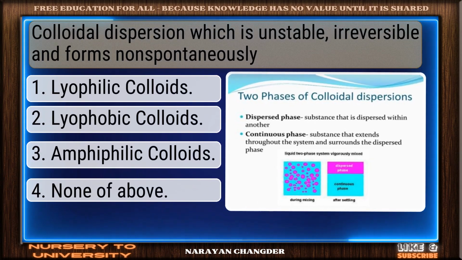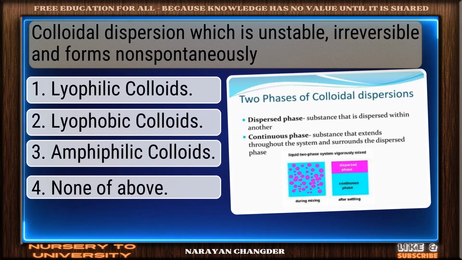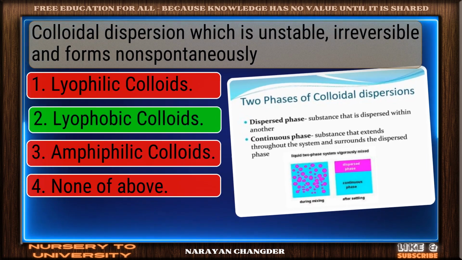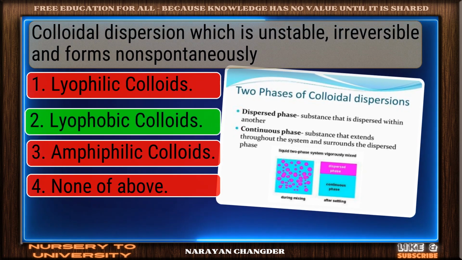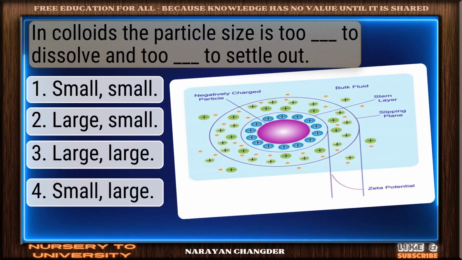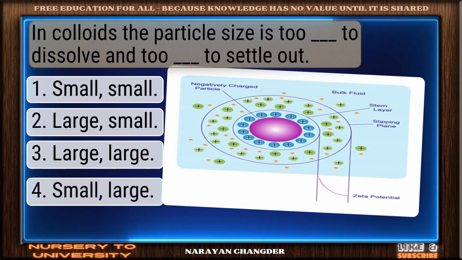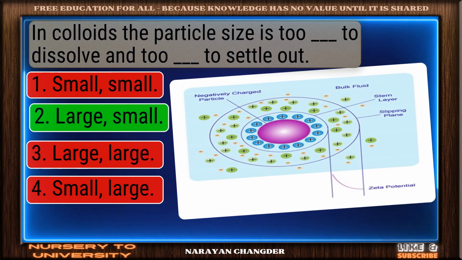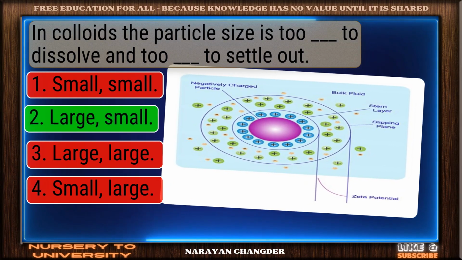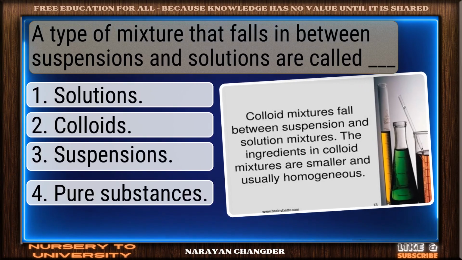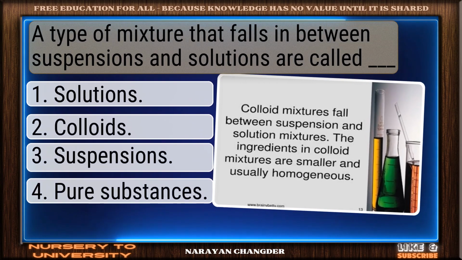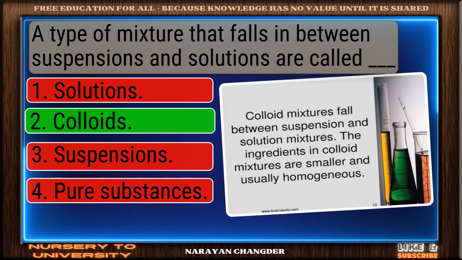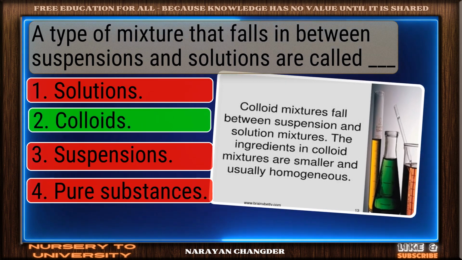Colloidal dispersion, which is unstable, irreversible, and forms non-spontaneously. Right again. Lyophobic colloids is a valid answer. In colloids, the particle size is too large to dissolve and too small to settle out. Right choice. Large, small is the best answer. A type of mixture that falls in between suspensions and solutions is called dash. You chose colloids, and it is correct.